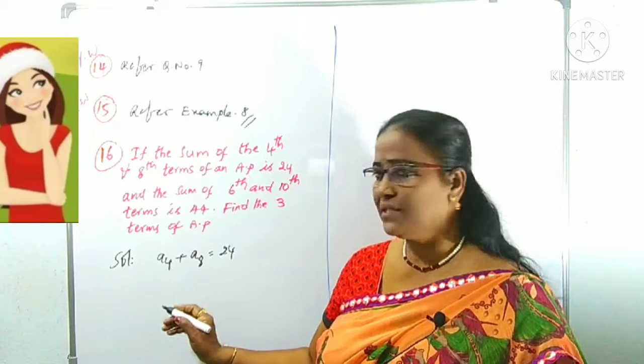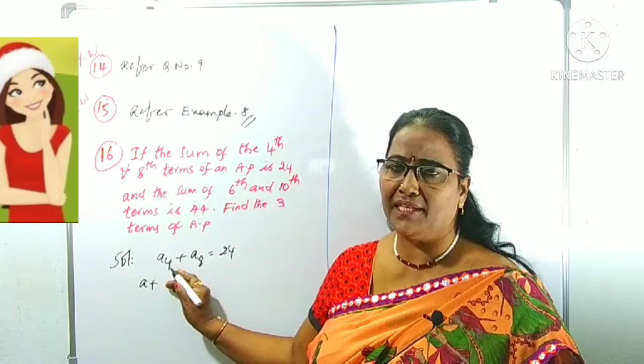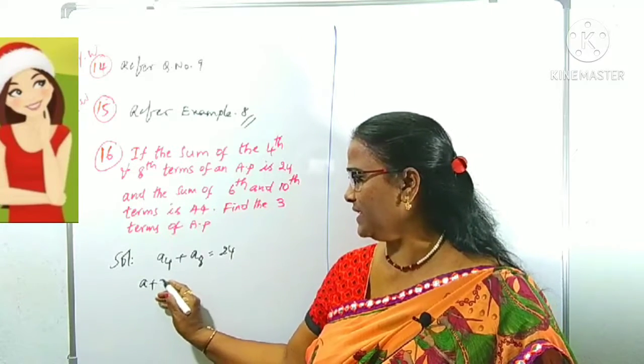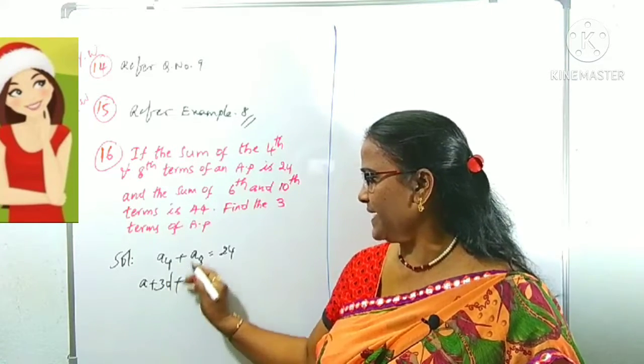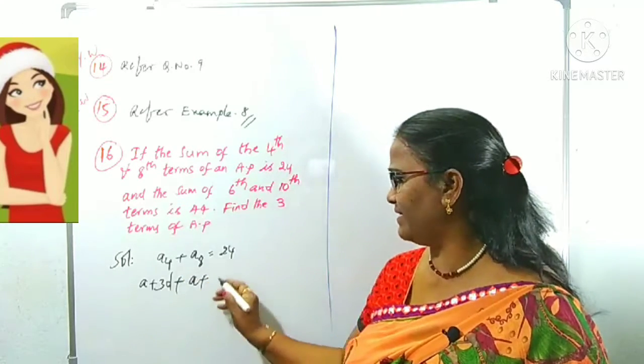So A4 is, what is the formula? a plus n minus 1 d. n is here what? 4, so 4 minus 1, 3d, plus A8, that is a plus 8 minus 1, which is 7d.